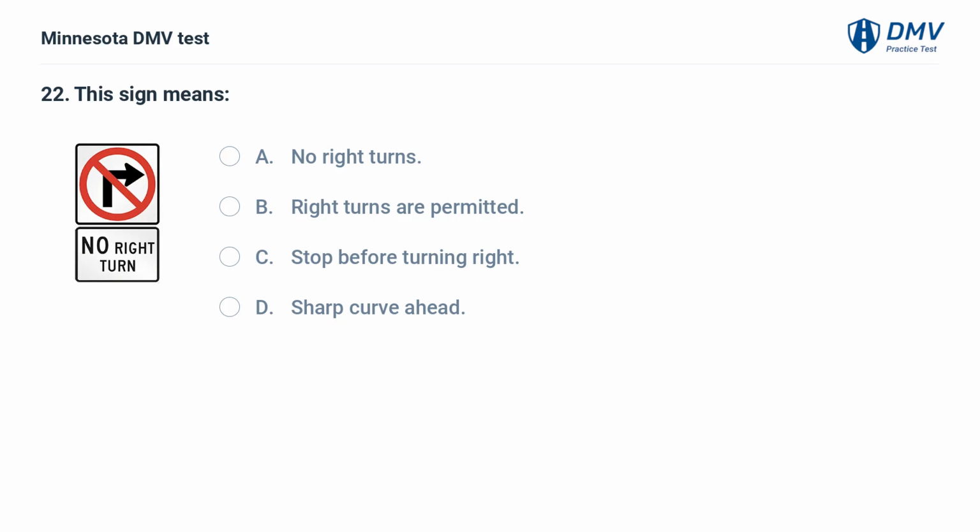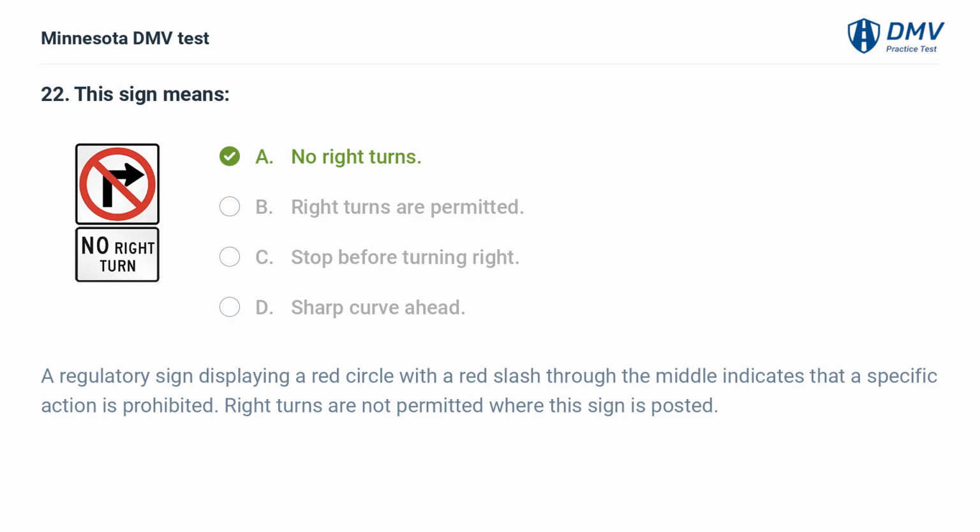This sign means: A. No right turns. B. Right turns are permitted. C. Stop before turning right. D. Sharp curve ahead. A. No right turns. A regulatory sign displaying a red circle with a red slash through the middle indicates that a specific action is prohibited. Right turns are not permitted where this sign is posted.